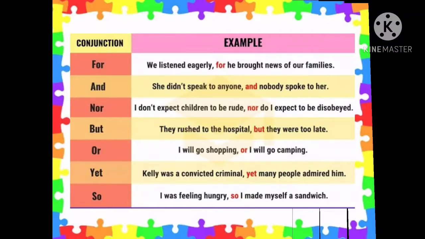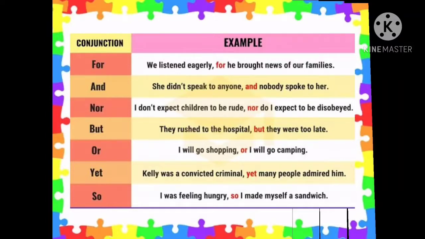Here the first sentence is joined with the conjunction for, and it says, we listened eagerly for he brought news of our families. The second sentence is joined with the conjunction and: she didn't speak to anyone and nobody spoke to her.